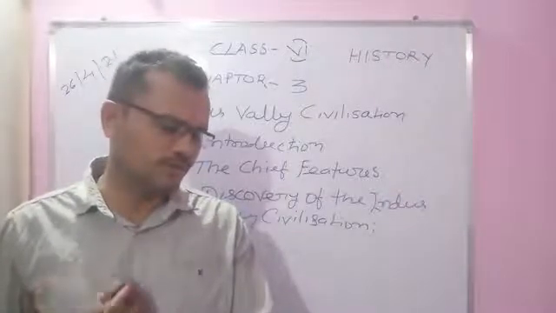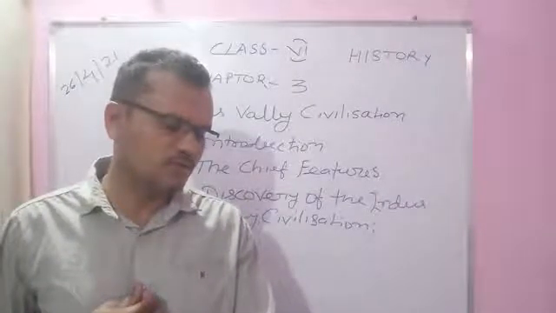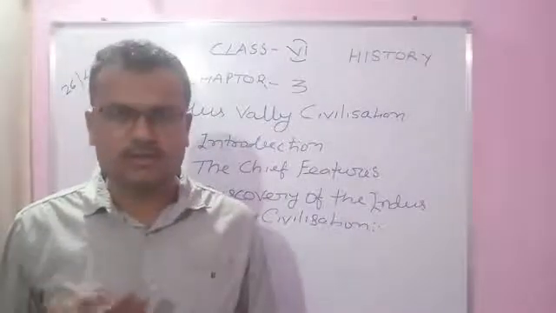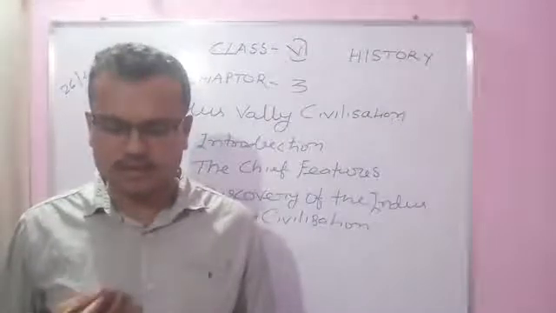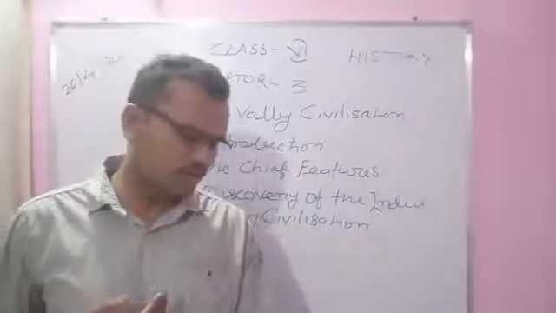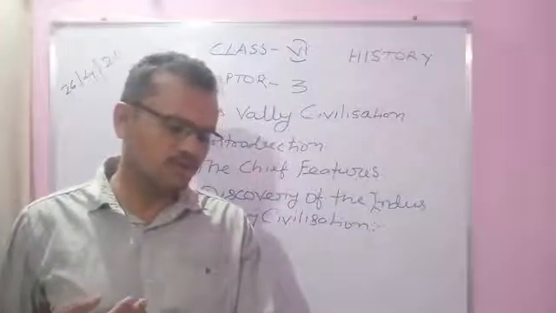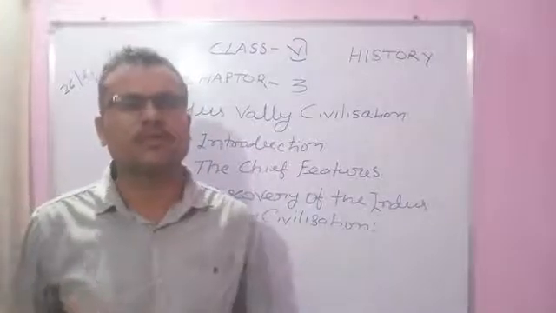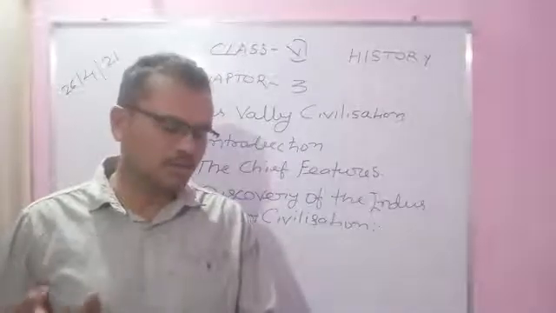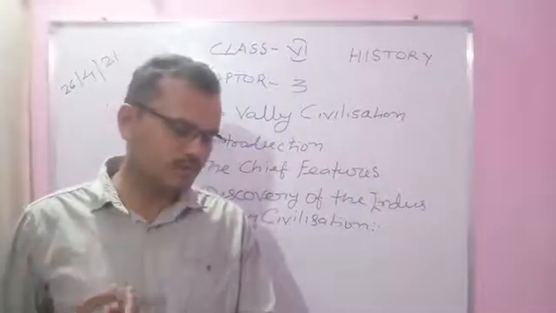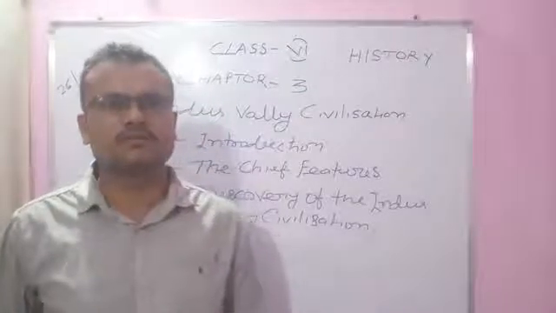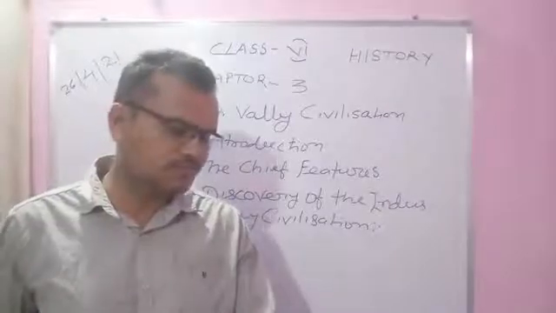The fifth was script to record government orders and financial transactions. A script is a technique of writing. There should be a common script by which government orders can be delivered to the common people and understood by both the government and the common people. It should also record financial transactions.